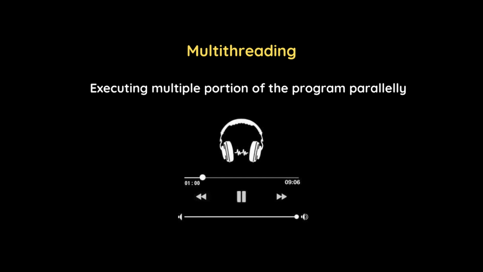Now the third feature of Java is multi-threading. Multi-threading means executing multiple portions of the program parallelly. Just like in a music player, multiple functionality takes place at the same time, like moving slider, song position, reading playlist, etc. So we can say that our music player is an example of multi-threading.